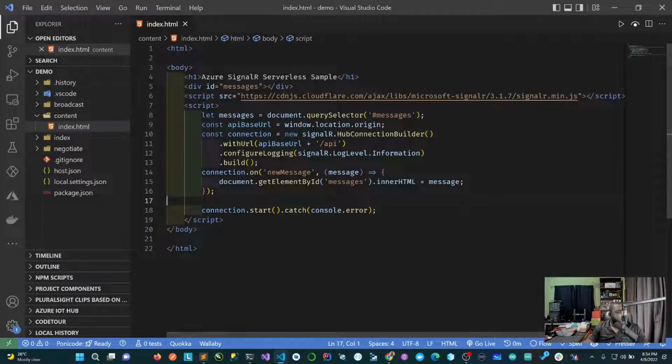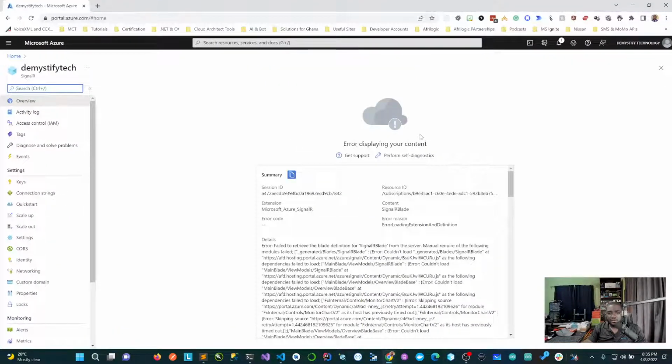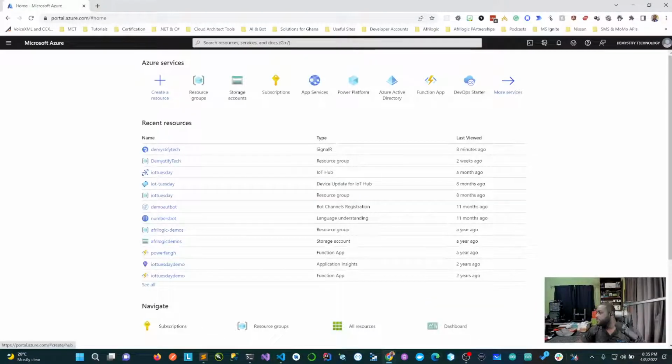All right. So let's do this. What we need to get is the connection string. So let's go ahead to our Azure portal here. Oh, what happened? Let's refresh this. Let's zoom in. And if you have any questions, please make sure you ask the question.